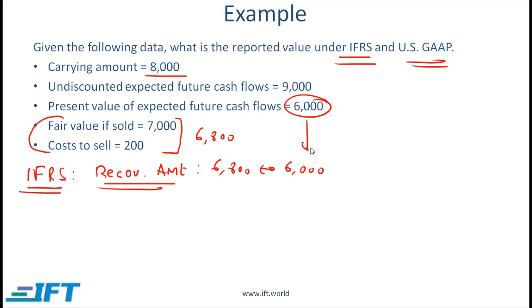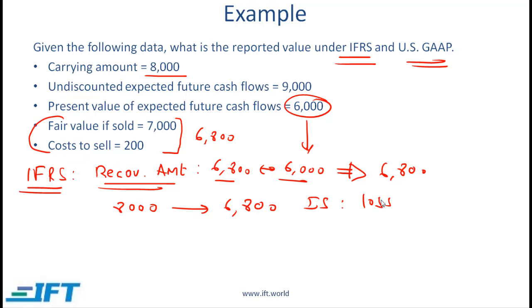That number is 6000. The recoverable amount is the greater of these two numbers, which is 6800. On the balance sheet, we need to write down the machine from 8000 to 6800, and on the income statement we will show a loss of 1200, which is the difference between these two numbers.